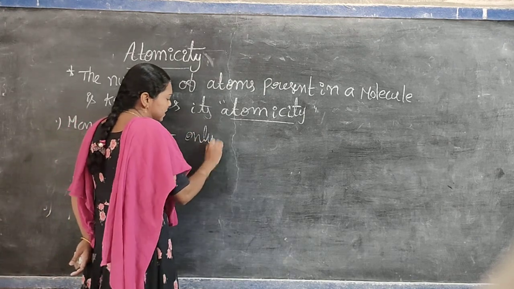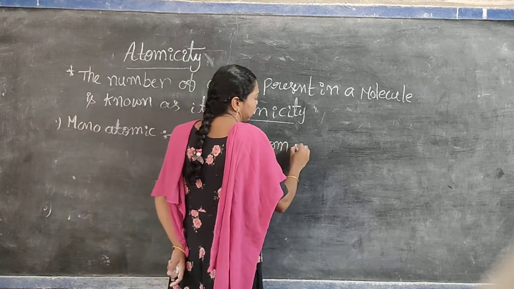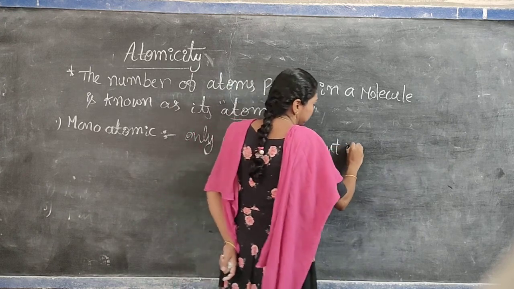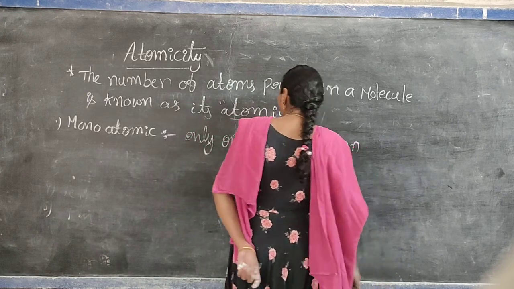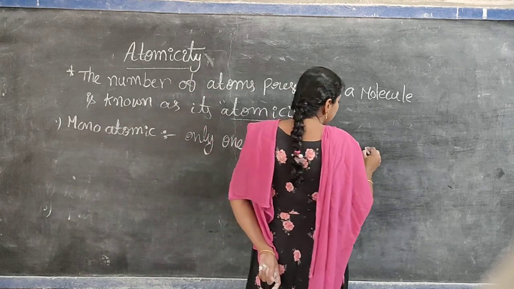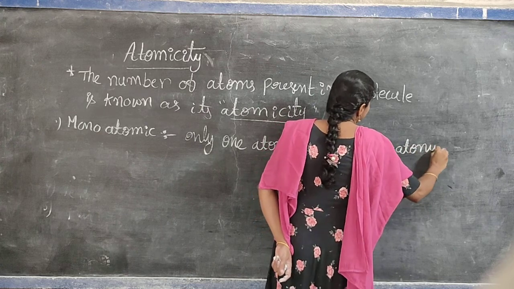Only one atom is present in monoatomic molecules.